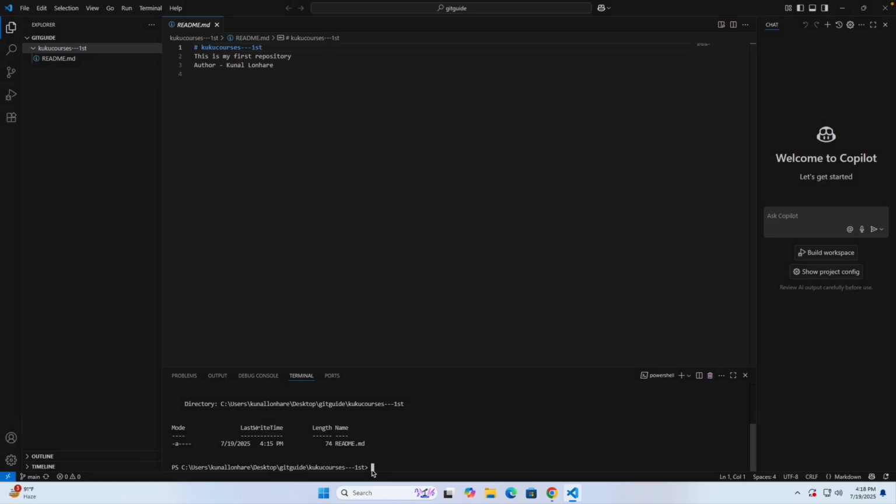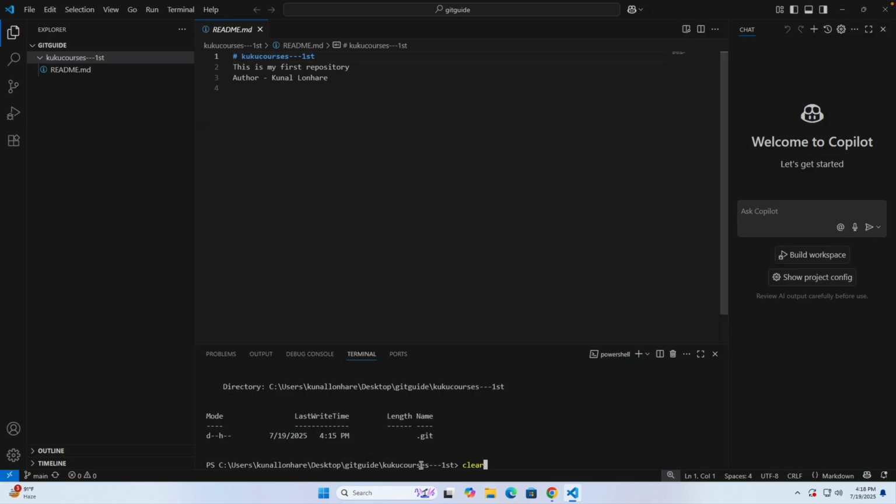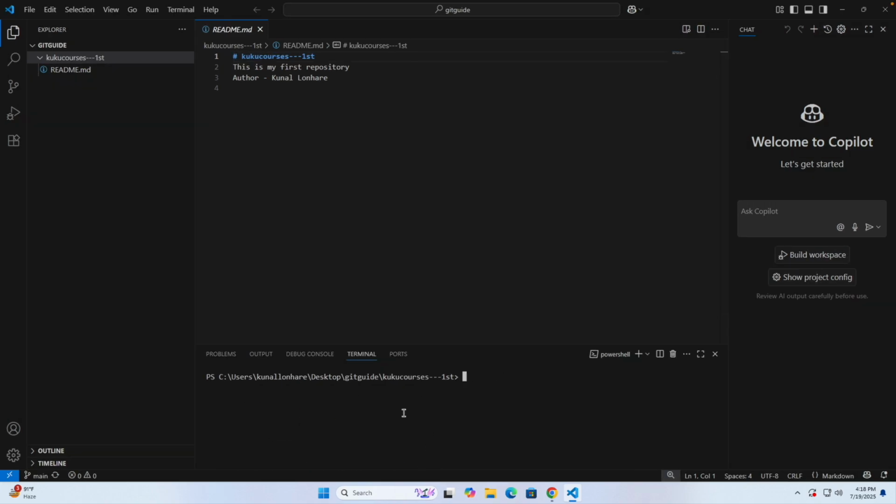It will show you all the invisible files, but that's not that important. To clear the terminal, write clear and click on enter. So that's how you can clone any file.